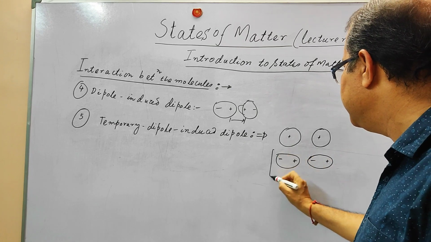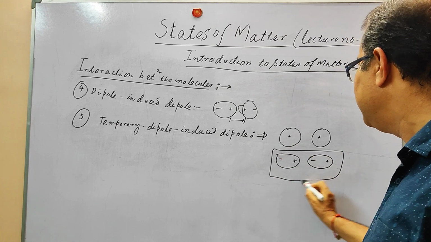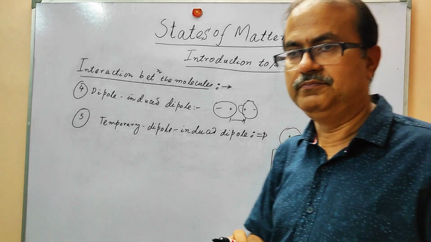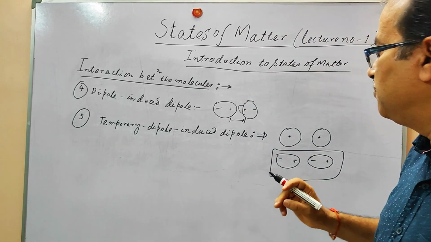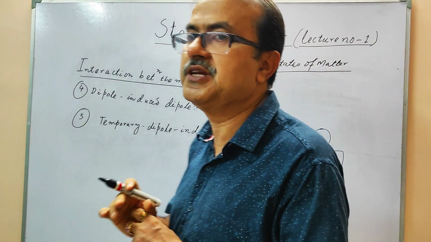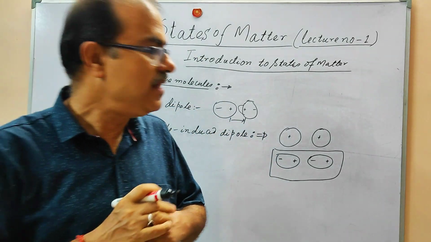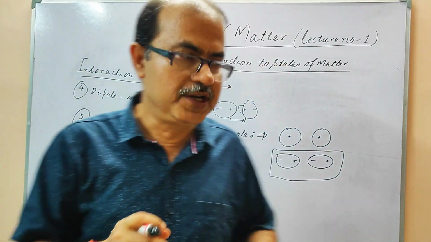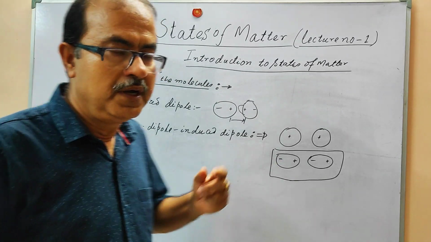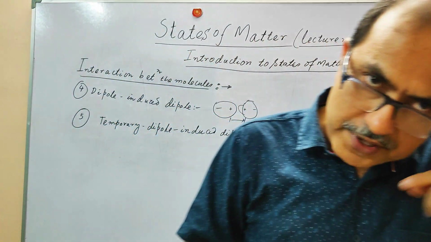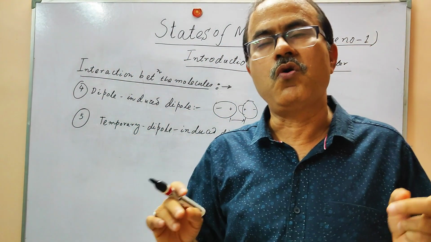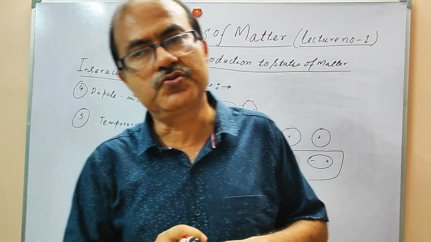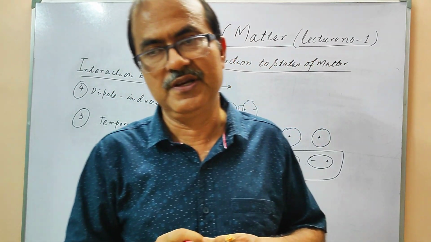At that time, the temporary dipole and the induced dipole create an attractive interaction between them. This type of interaction between temporary dipoles and temporary induced dipoles is called London forces, or dispersion forces.